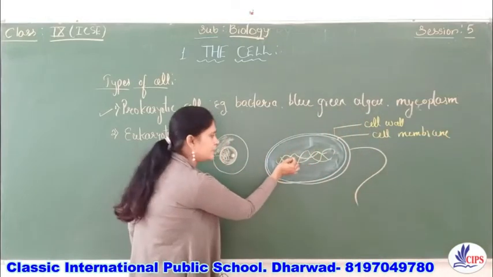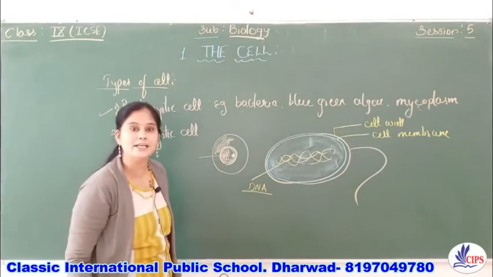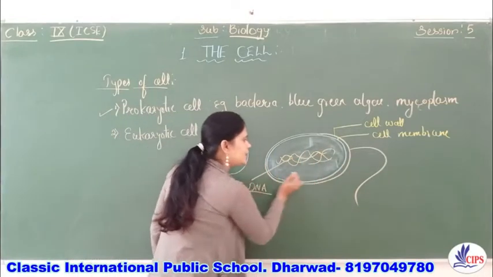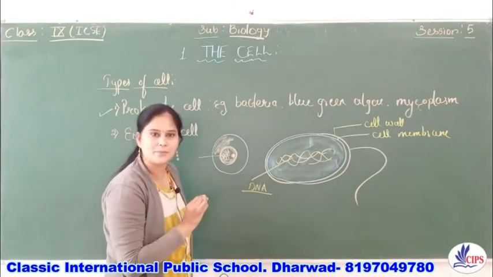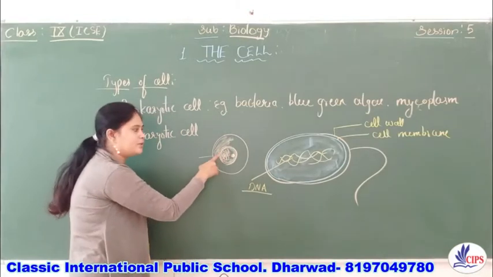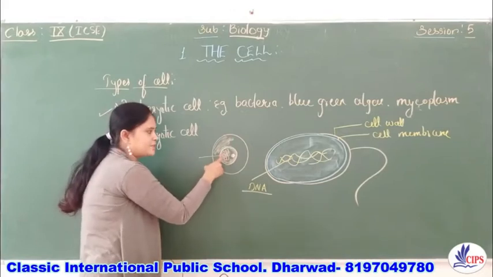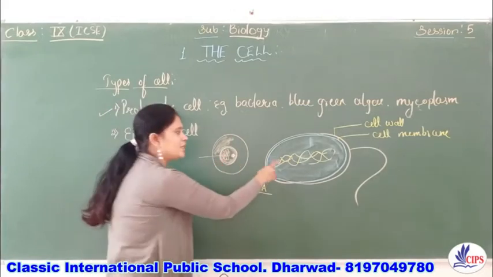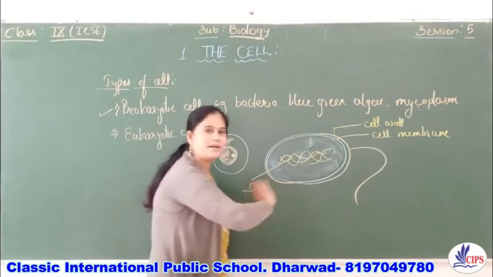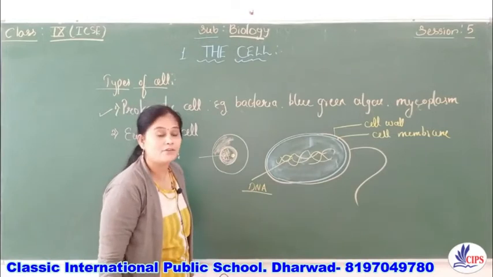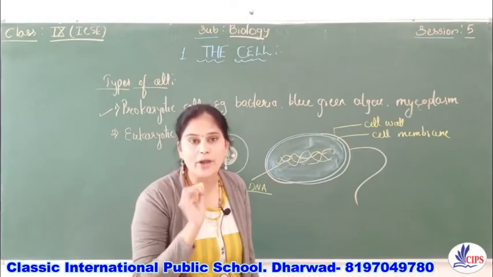Okay. And this is the DNA, or you can say this is the nuclear material. And this nuclear material is present in the cytoplasm. Whereas where the nuclear material is present inside the nucleus due to the presence of the nuclear membrane, here the nuclear material or the DNA is scattered in the cytoplasm itself. And such a nucleus is called a nucleoid.